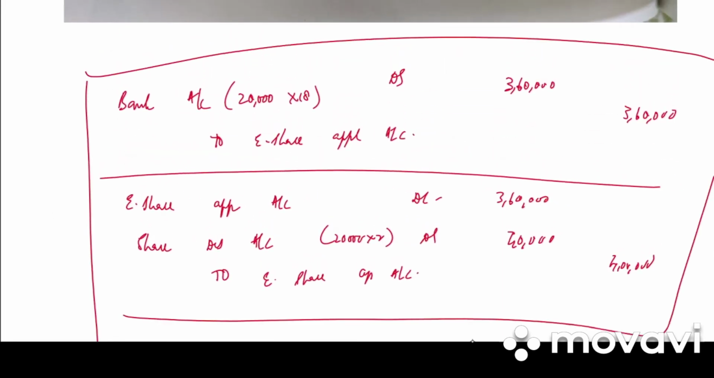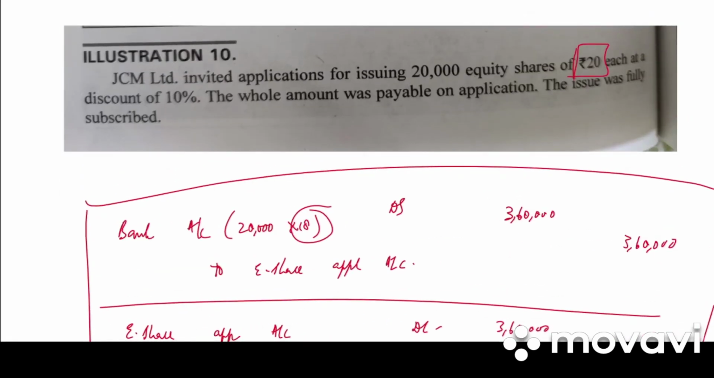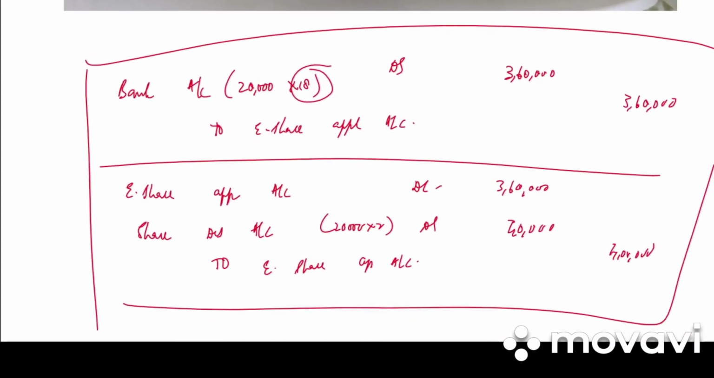Whenever they have given discount, even in our first entry, the amount of share here they have given 20 rupees. We need to do 10% discount and then write the amount.